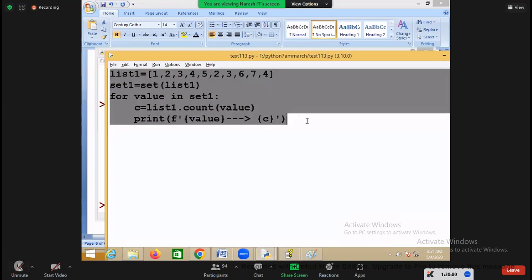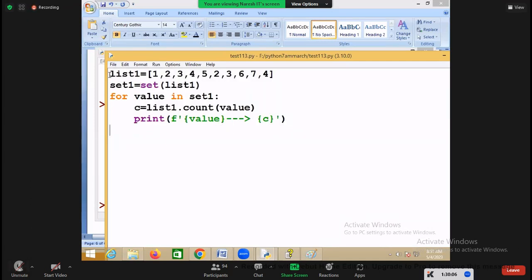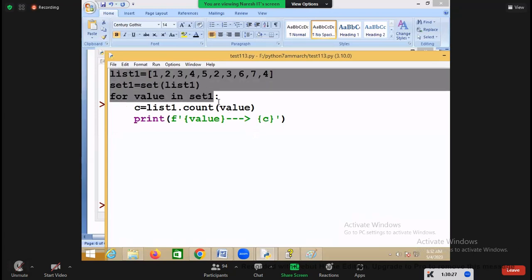Now this is helpful when you are doing statistical operations. But what you did first, you converted the list into a set. After converting the list into a set, every time you read one value from the set and count how many times that value is there in the list, and you print the value along with the count.